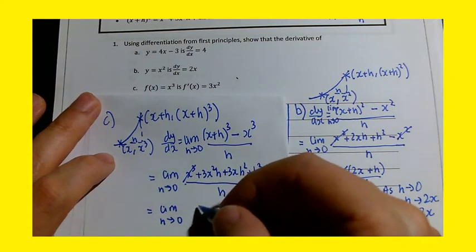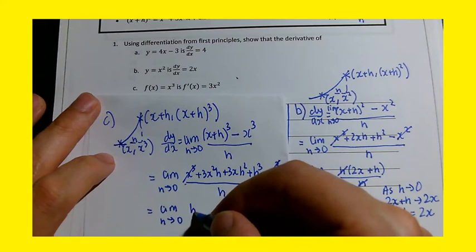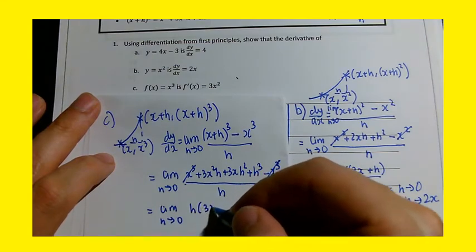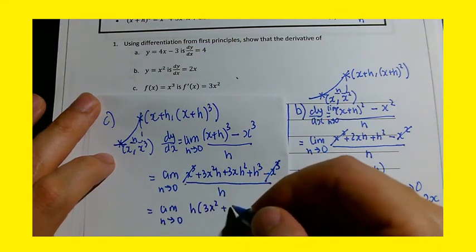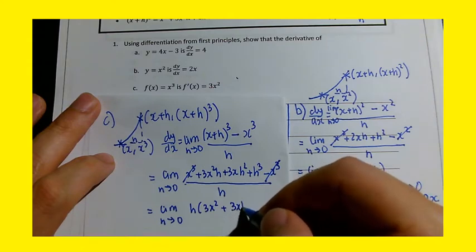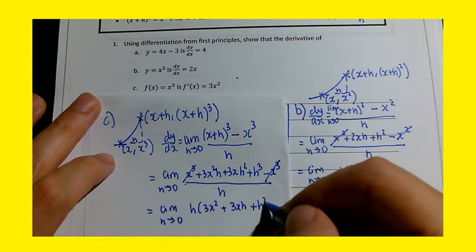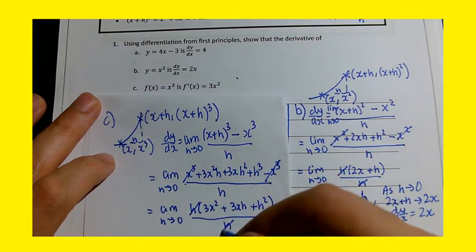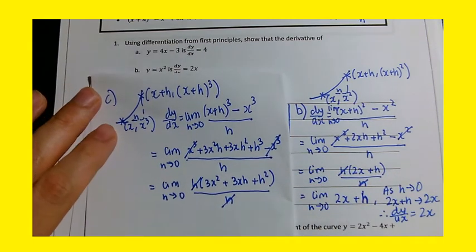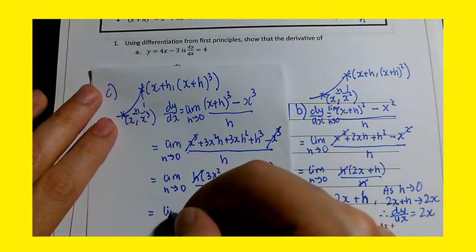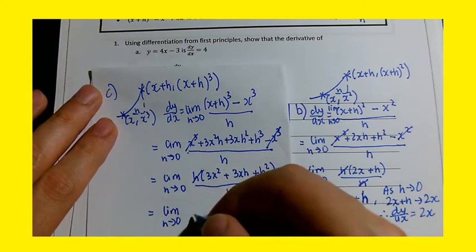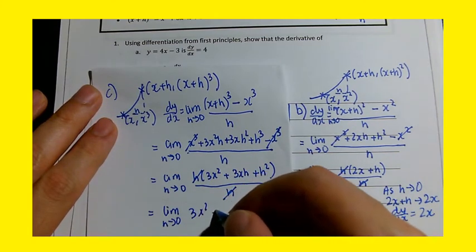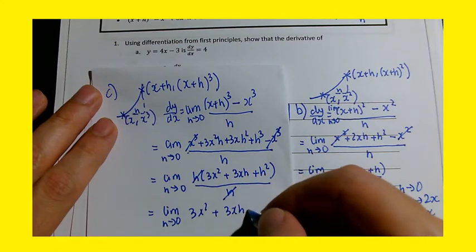And let's factorize out the h from the top. So you get 3x squared plus 3xh plus h squared. That will cancel out the h's. And then you're left with just this expression, 3x squared plus 3xh plus h squared.